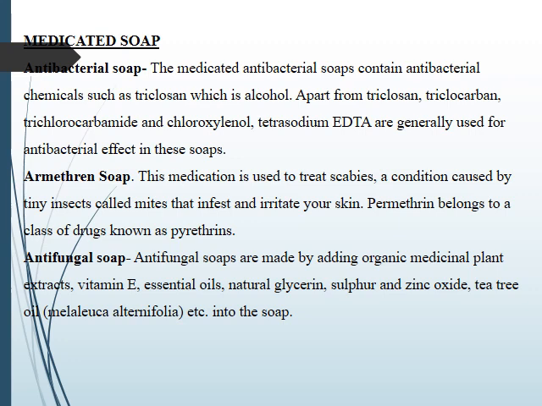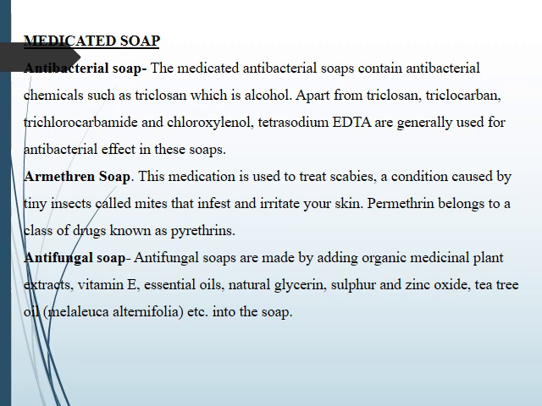Medicated soap, that is antibacterial soap. The medicated antibacterial soap contains antibacterial chemicals such as triclosan, which is an alcohol. Apart from triclosan, trichlorocarbanilide, chloroxylenol, and tetrasodium EDTA are generally used for antibacterial effect in these soaps.